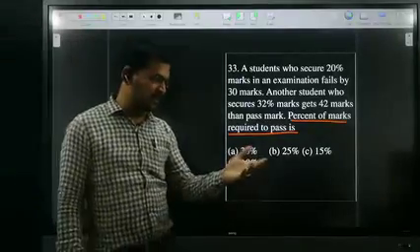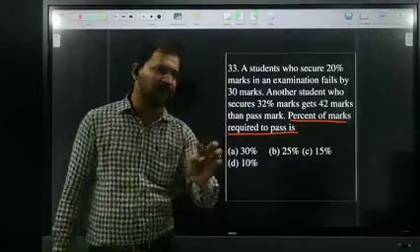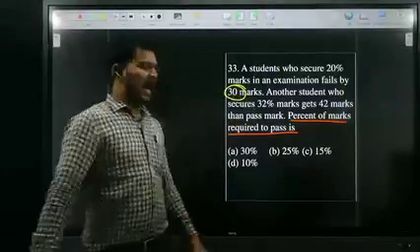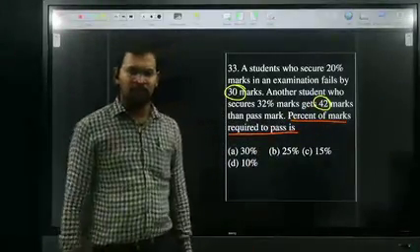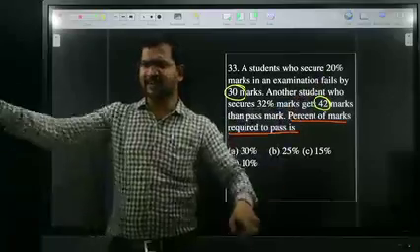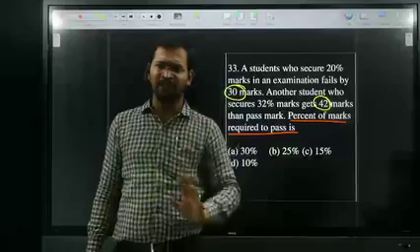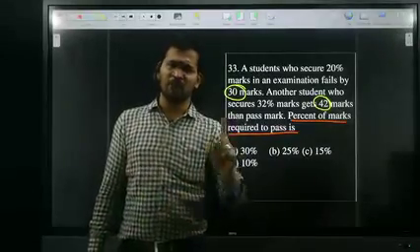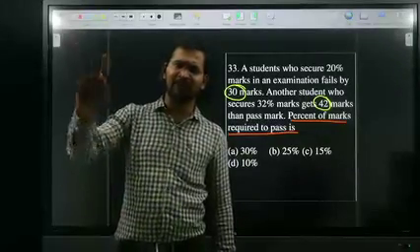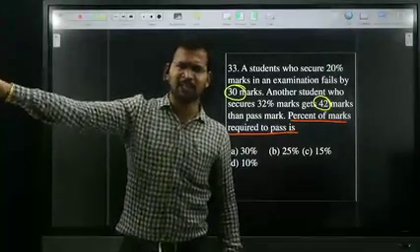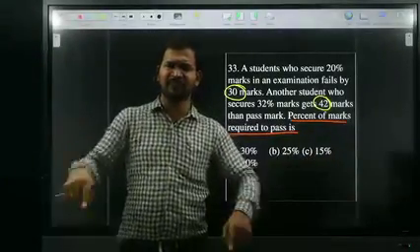First of all, I will explain orally. A student got 20% of the marks, failed the exam by 30 marks. Another student got 32% of the marks and got 42 marks more than pass mark. One student got 20%, another got 32%. Difference is how much? 12%. In terms of marks, one student failed by 30 marks, that is minus 30. Another student got 42 marks more than pass mark, that is plus 42. Minus 30 plus 42. Difference is how much?